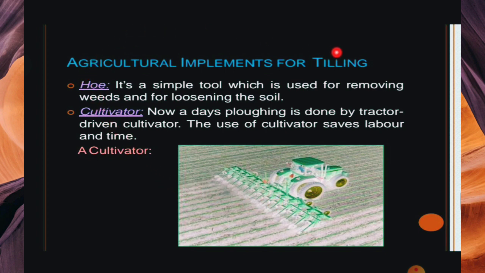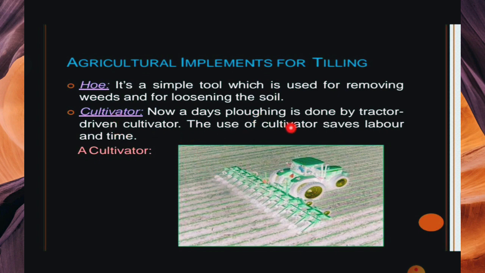The next point is agriculture implements for tilling, meaning the items which are used for tilling and loosening the soil. The first is the hoe. It is a simple tool which is used for removing weeds and for loosening the soil. About weeds you will learn, wait for a while. A hoe is a tool which is used for loosening the soil.